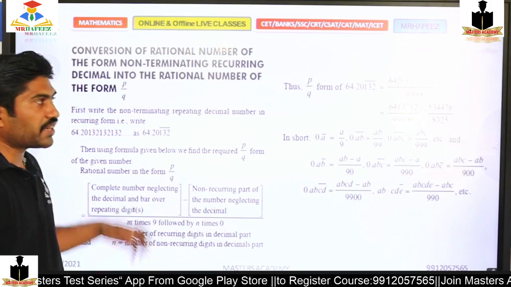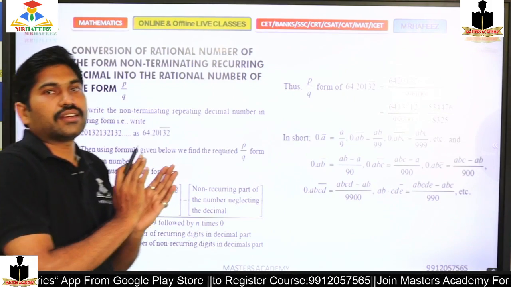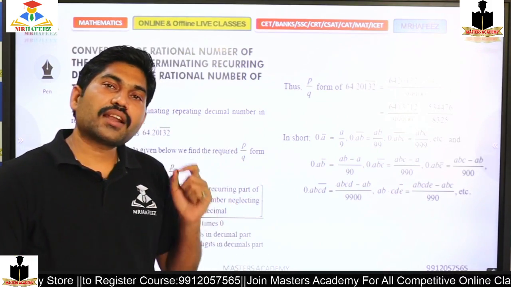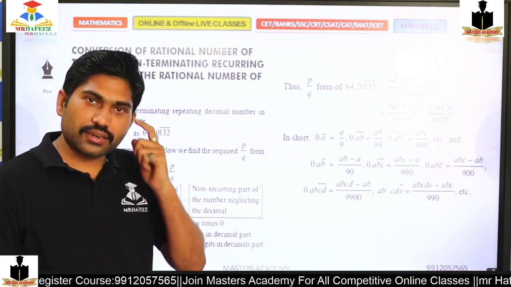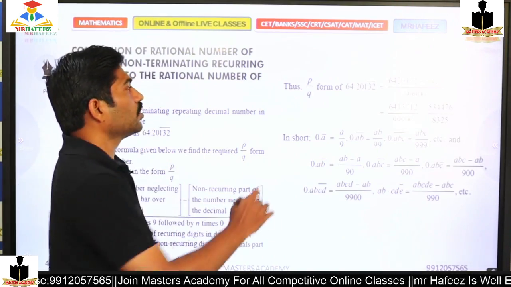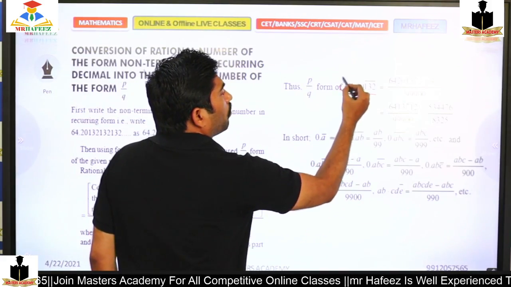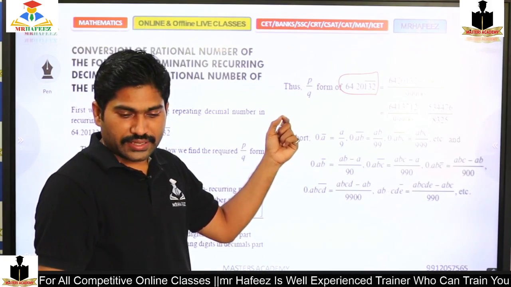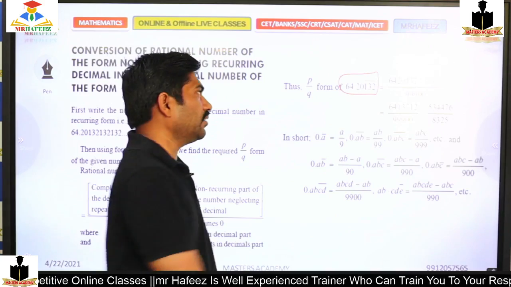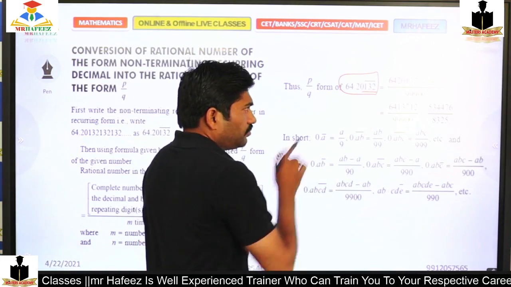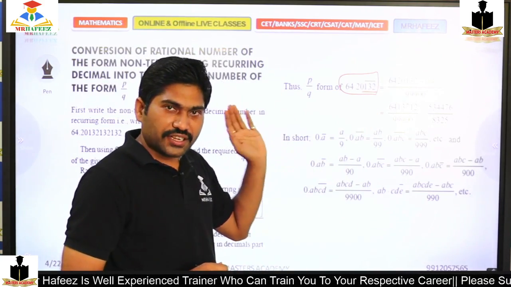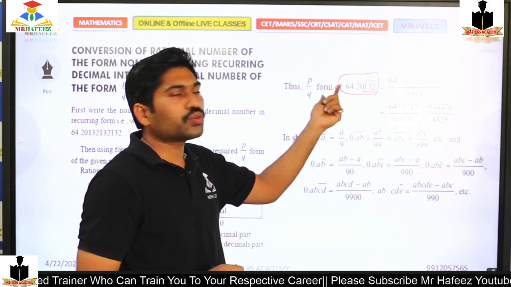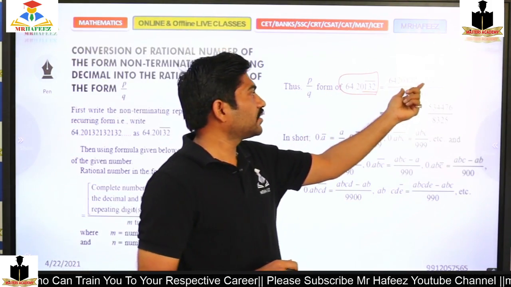So this is the basic logic, and how we can convert a decimal which is repetitive, that is non-terminating decimal fractions, into fractions. How? So 64.20132 has a bar, that means it will repeat again and again. So the first step is to note down the entire number 64.20132 and minus the 132.